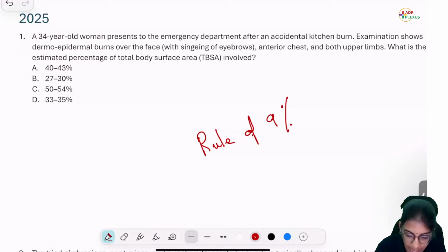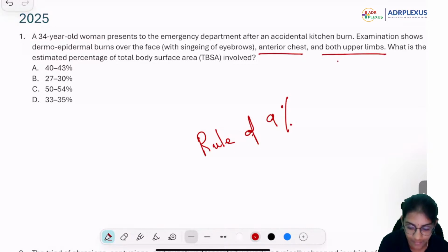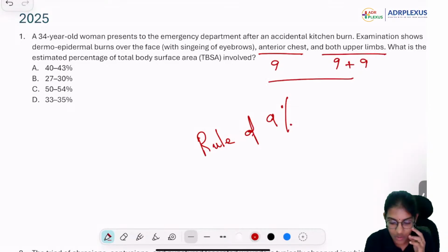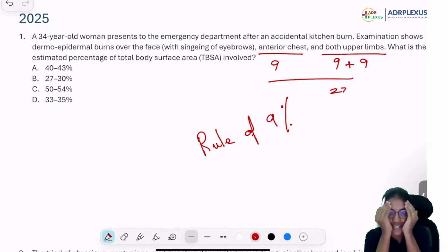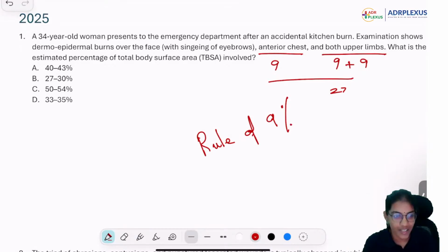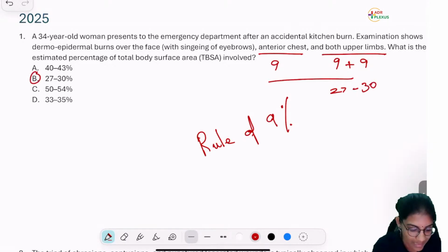Okay, so see, anterior chest and both upper limbs, these are definitive, right? 9% plus 9%. Anterior chest gets another 9%. Now you have the face alone that you have to calculate. So this alone gives you 27%. Face 3%, 3.5, right? Like you apply the rule of palm also. So they have given only face without the scalp, without the neck. So it comes around 30%. So 27 to 30 would become the correct answer. Very good. Okay, the next question.